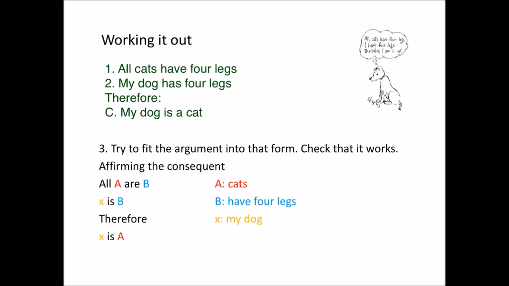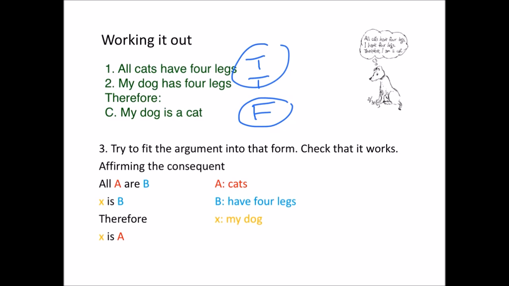Well, I'm not yet ready to give up my idea that this argument is invalid. In fact, I know it must be invalid because the 2 premises are true. All cats have 4 legs, and my dog, being a normal dog, does have 4 legs, but the conclusion's definitely false. No dog is a cat. So no valid argument can have true premises and a false conclusion. That's just from the definition of deductive validity. A deductively valid argument is one where if the premises are both true, the conclusion must be true. Here we've got true premises and a false conclusion, so it can't be deductively valid.